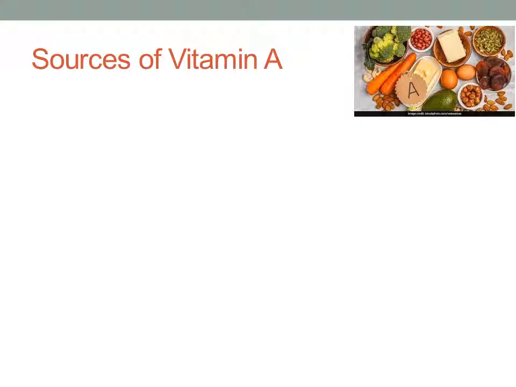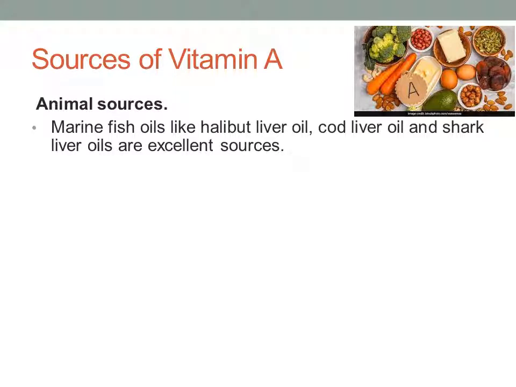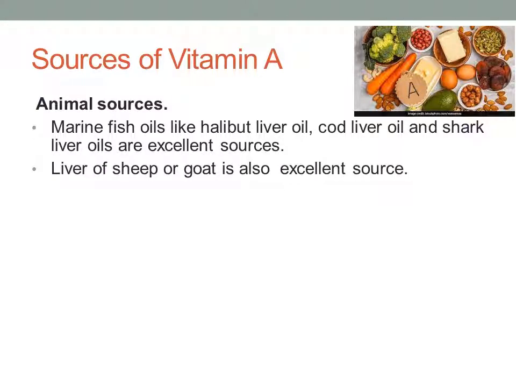And let us see the sources of vitamin A. As we have seen, vitamin A is available in both animal as well as plant sources. Among the animal sources, marine fish oils like halibut liver oil, cod liver oil, and shark liver oil are excellent sources of vitamin A. And the liver of sheep or goat is also an excellent source.